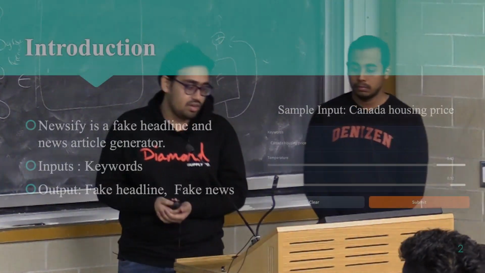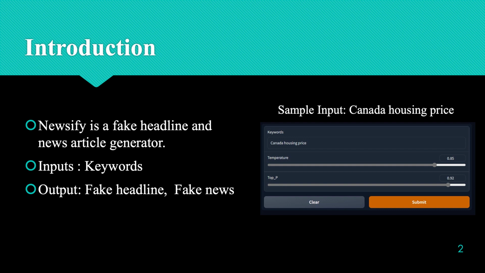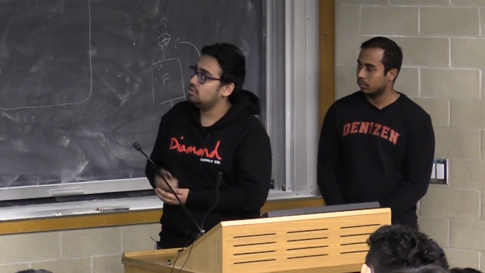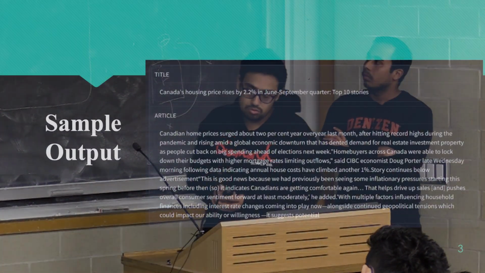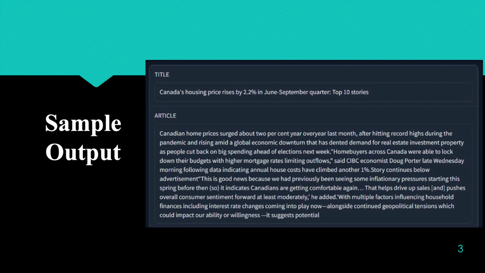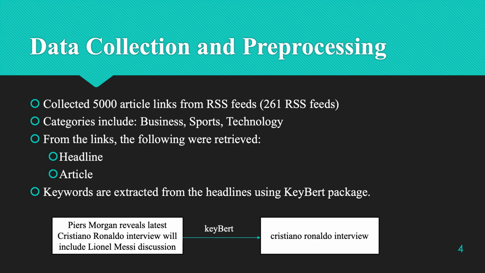Newsify is a fake headline and news article generator which takes in keywords as inputs. The user will be able to give keywords as inputs, and we will also be able to adjust hyperparameters such as temperature and top P. For a keyword like Canada housing pricing, these were the results that we got: a fake headline and an article as well.